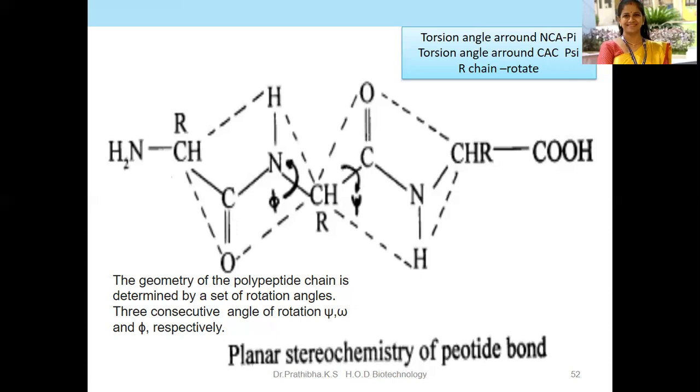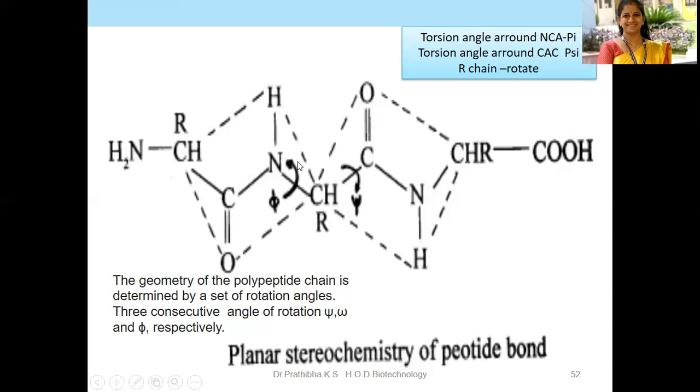The backbone of a protein has three different torsion angles: the phi angle, around the amino nitrogen and alpha carbon atom, and the psi angle, around the alpha carbon atom and the carboxyl bond. The torsion angles phi and psi provide the flexibility. Freedom of rotation is available here because you can see the pure single bond.